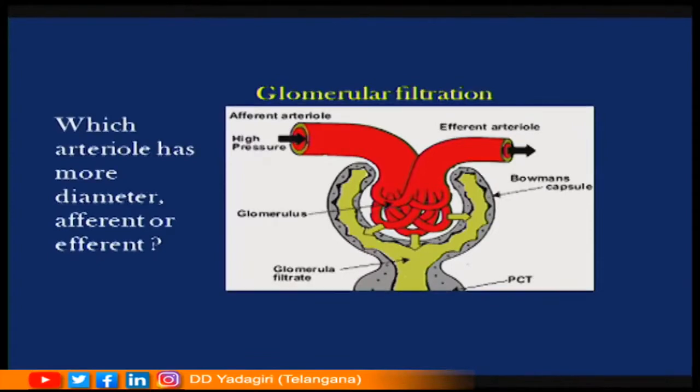Now, this is the picture showing the process of glomerular filtration. So, this is afferent and this is efferent. As I already explained, the diameter of this one is slightly larger and this one is slightly smaller, which creates pressure inside this, that is responsible for the filtration of blood.